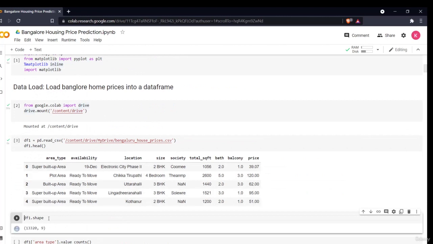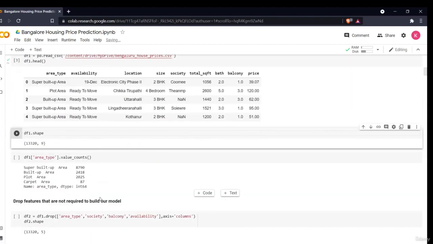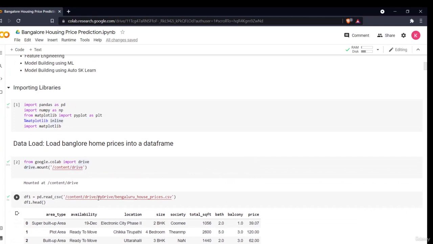Df.shape is already done. As you can see, there are 1,33,000 rows. It means that 1,33,000 rows of houses data is present. So this is basically the thing. In the next section we'll be doing the data analysis part. This was the introduction of how to import your data. In the next section we'll be doing all the other data analysis and data pre-processing part.